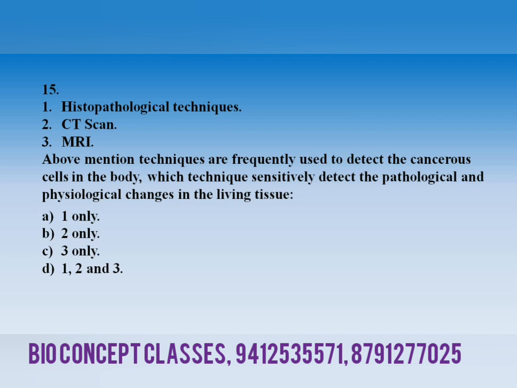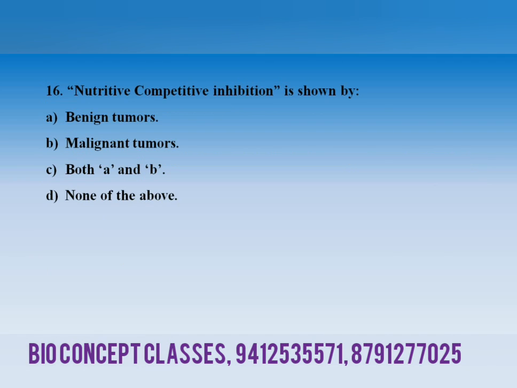So, you correlate these three techniques with the sensitive detection of pathological and physiological changes in the living tissues. A. First only, B. Second only, C. Third only, and D. All first, second, and third.